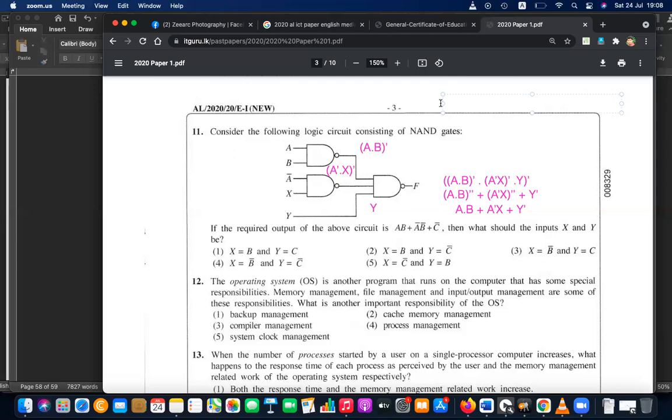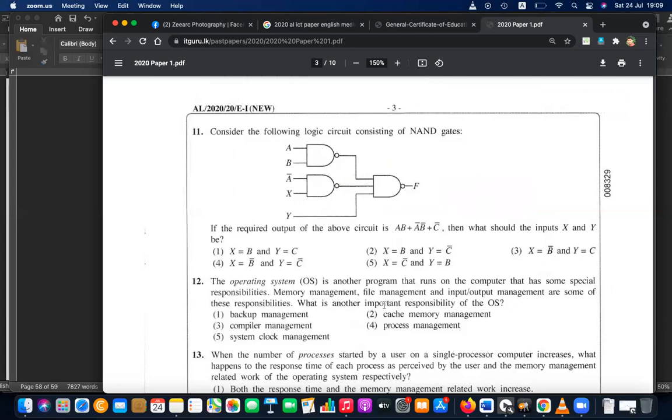Others? A, B is already there. A not, B not are done, and X not has to be made, so A not, X not comes. If it is A not, B not, then X should be B not and Y should be C because it will become C. Okay, so this is how you find the answer for this particular NAND question.